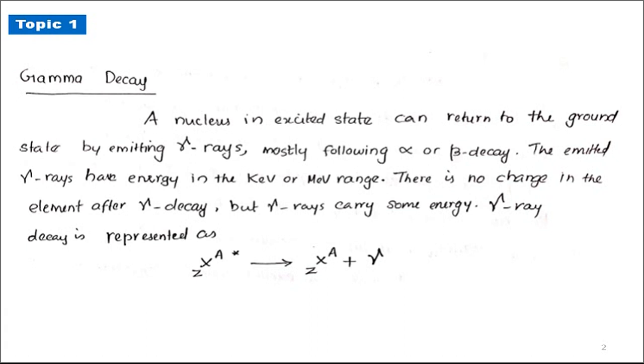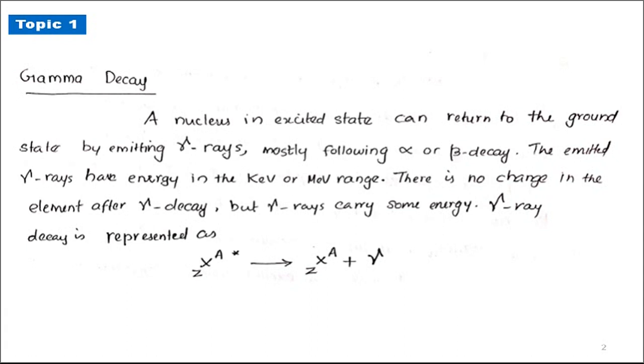The daughter nucleus is in the ground state, so its energy is less than that of the parent nucleus. So the difference is only in the energy: the excited nucleus has more energy than the daughter nucleus. That difference in energy is carried by gamma rays. So as a result of gamma ray emission, there is no change in the element, but the emitted gamma rays carry some energy.